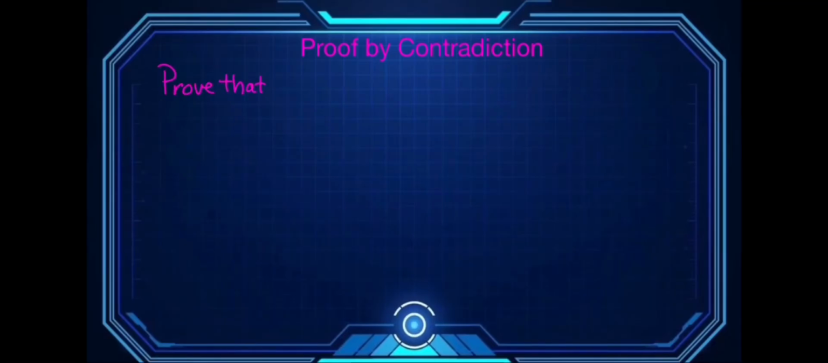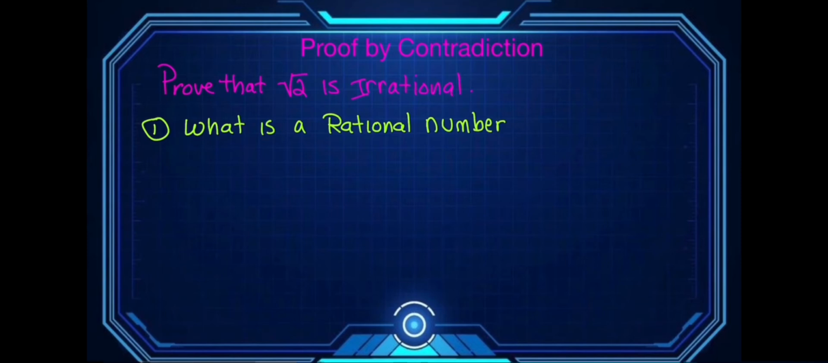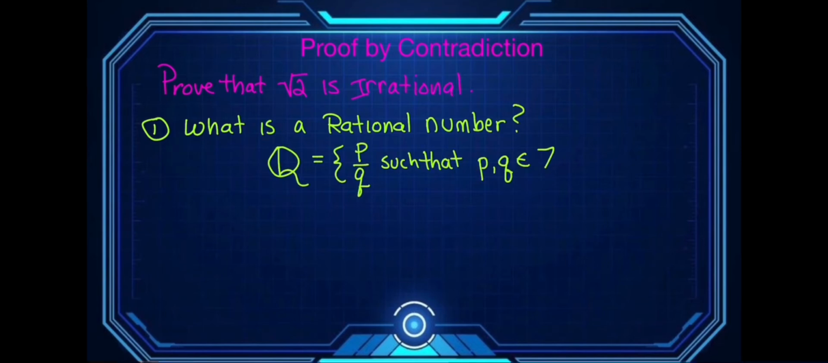In this example from number theory, we will prove that the square root of 2 is irrational, which begs the question: first, what is a rational number? The set Q, for quotient, of rational numbers is the set of all fractions p over q, where p and q are integers that are relatively prime. That means their greatest common divisor is 1.